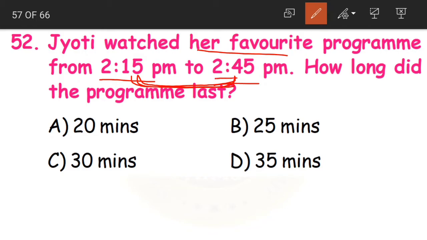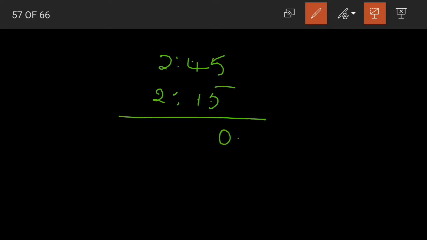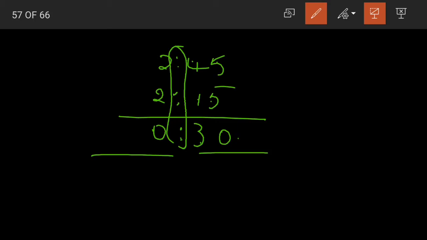We need to subtract. This is the ending time and this is the starting time. 2:45 and 2:15. We need to subtract these two. Yes, 5 minus 5, 0. 4 minus 1 is 3. 2 minus 2, 0. Even if you remember in rupees and paise, the dot should be in the same line. Minutes and hours should be shown separately. So 0 is hours, 30 is minutes.